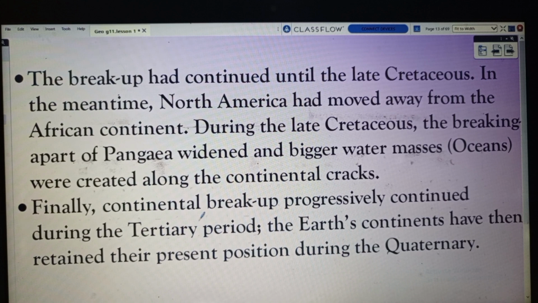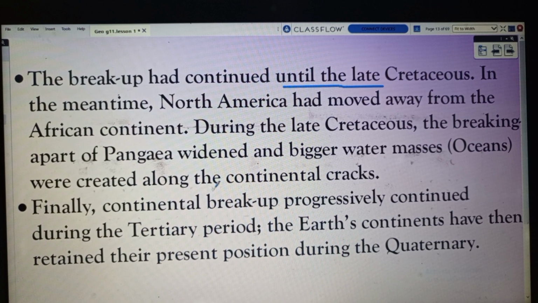The breakup of Pangea continued until the late Cretaceous period. In the meantime, North America had moved away from the African continent during the late Cretaceous period.